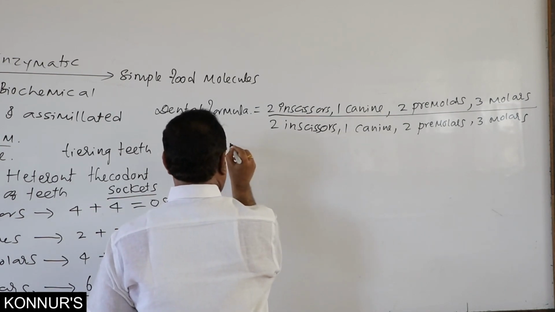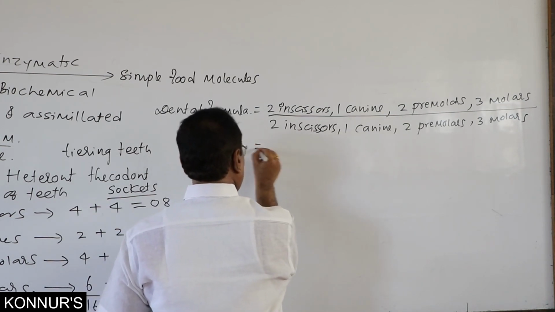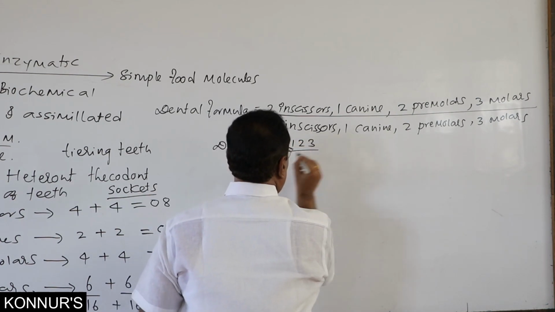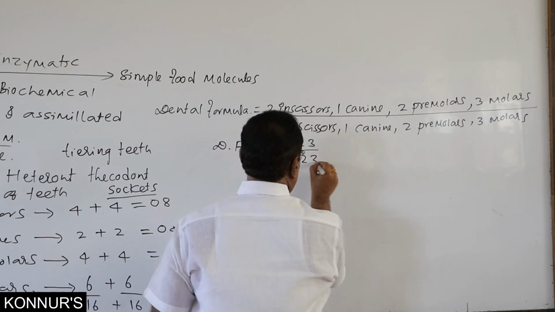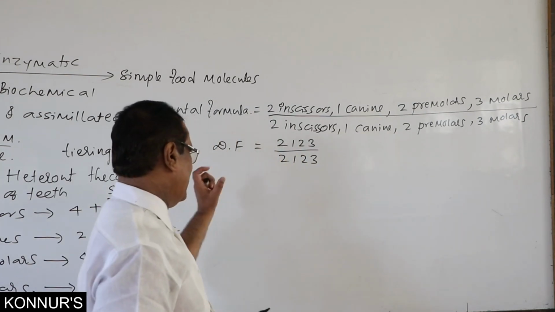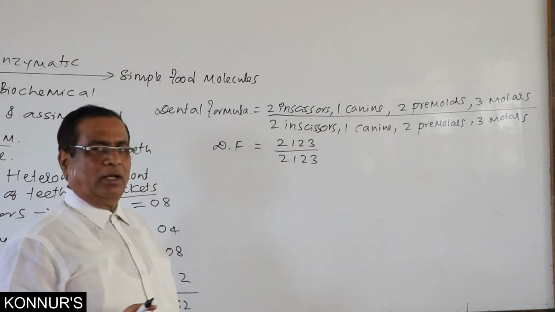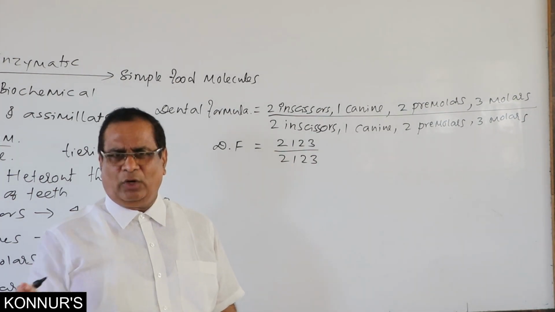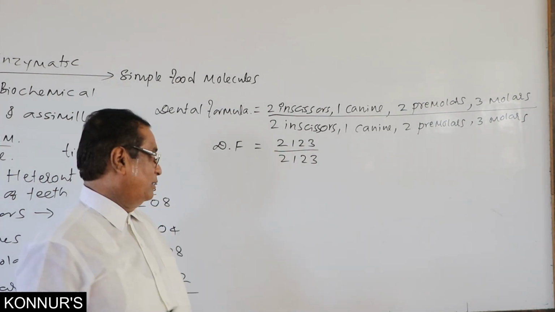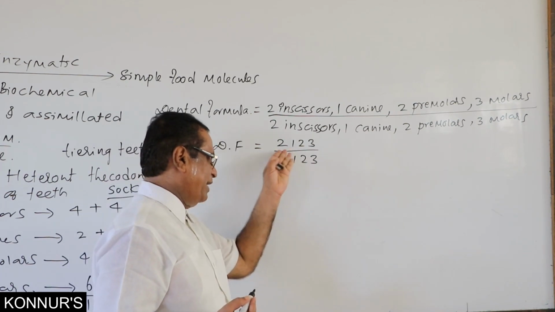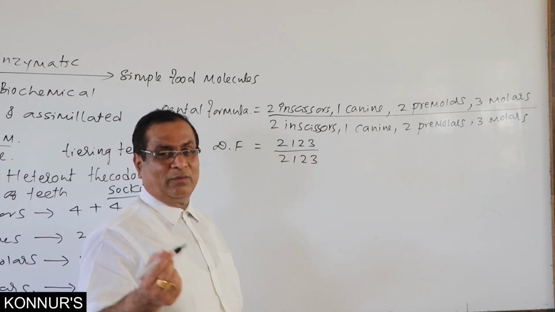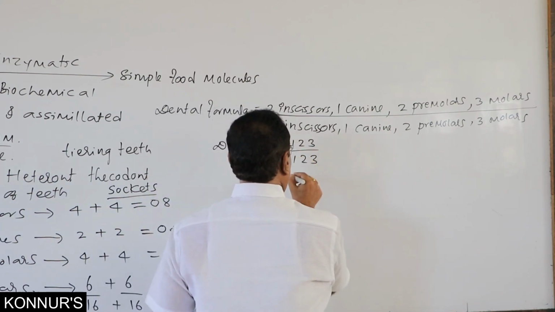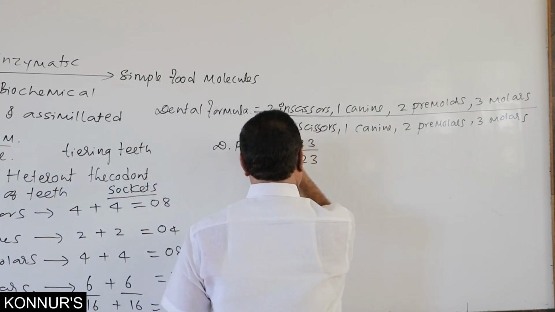Therefore, dental formula is equal to 2123 by 2123. If we write dental formula, directly they may ask which of the following is a dental formula. Remember, the same numericals can be given in different sequence. Here 2123 by 2123, this is the right one.